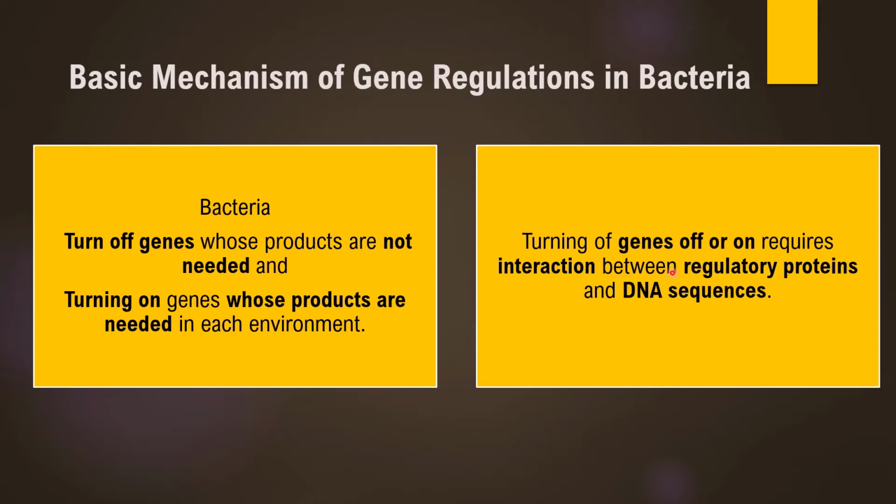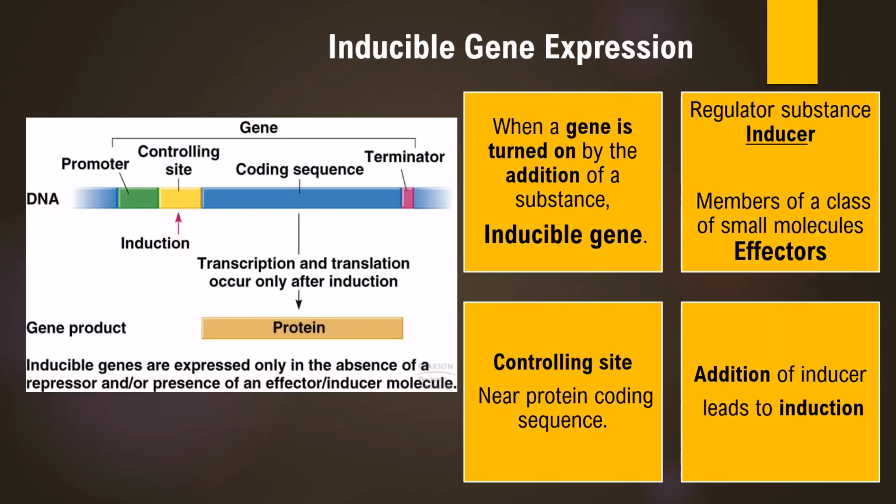This turning on or off of genes requires an interaction between regulatory proteins and the DNA sequences. Before discussing various important details of regulation of gene expression with respect to some important operon systems, let us try to understand what inducible gene expression is.